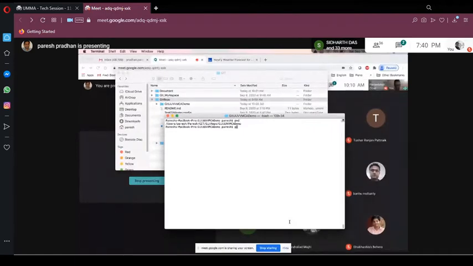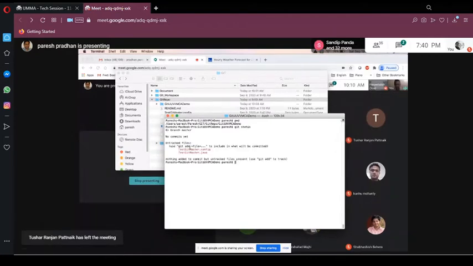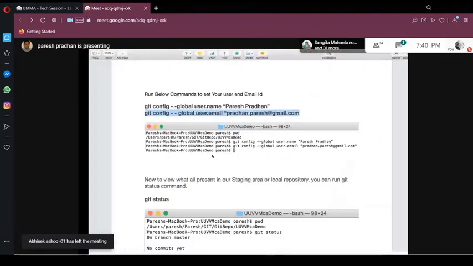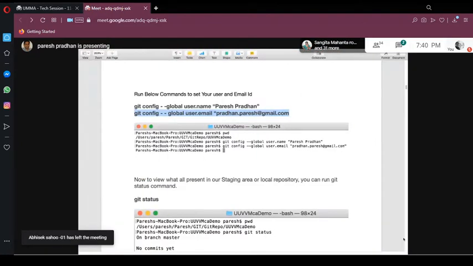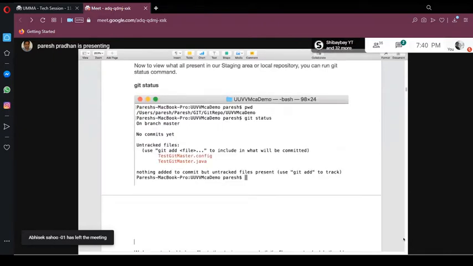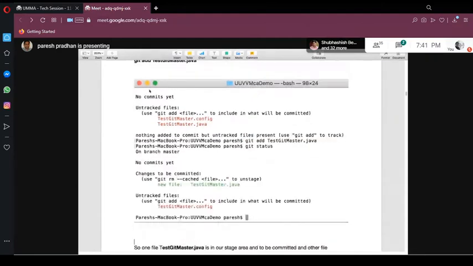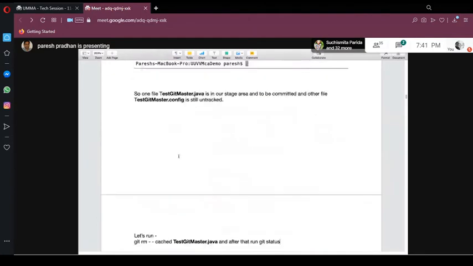So let's do the Git status. These two files are still untracked, if you see. So how do we push these two files to our repository? Always know this git status. You have to run this command multiple times to know what exactly is going on. I already put everything in this document. You'll see which is tracked, untracked, and all those things.